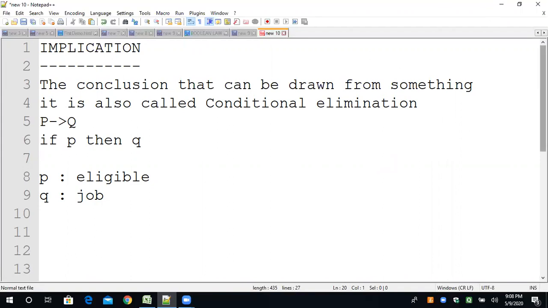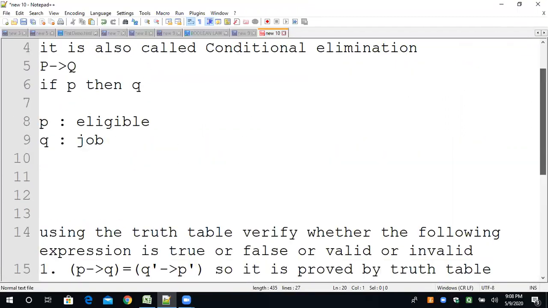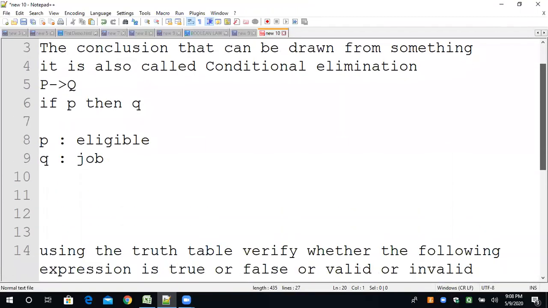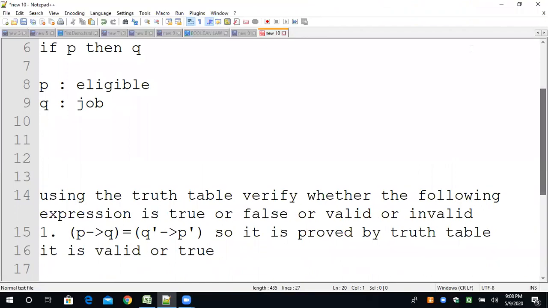In the next upcoming videos, we will see some more examples. This is basically the definition and conditional elimination. Okay, fine. I'm just closing the session.